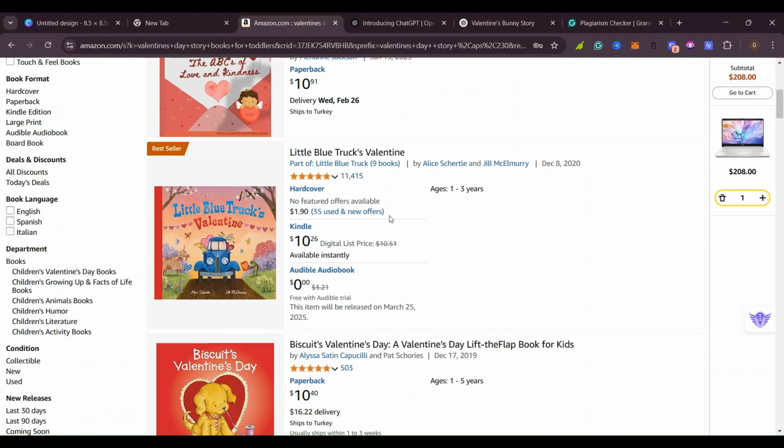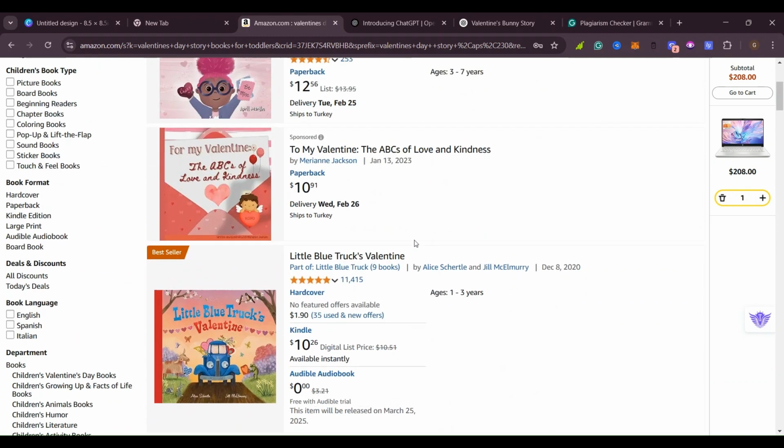We are going to make our book, and I'm going to show you how you can make it simple and easy. If you do one book a day, it's going to take you a long way. You do one book a day and you upload it. Imagine uploading 30 books in a month. Yes, don't sit there and just create one book and leave it there like that. You create more and more, multiple books.